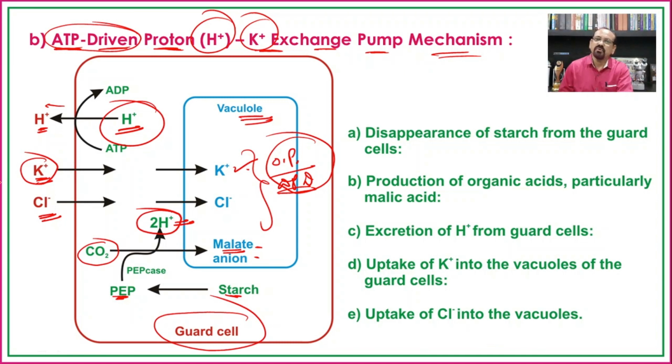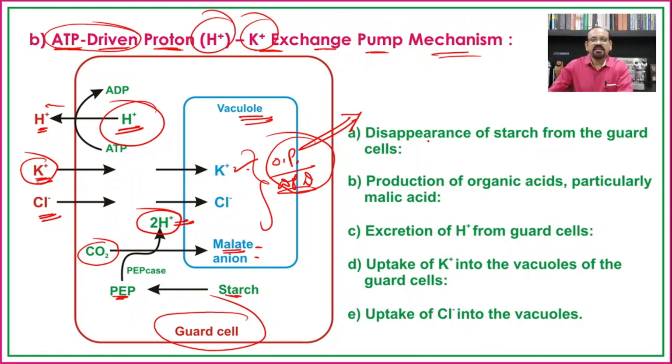In this way, when there is an increase in the osmotic pressure or DPD, the stomata open. And if the reverse condition occurs, that is, the protons are absorbed and the potassium ions are released from the cell, then there is a decrease in the osmotic pressure or DPD of the guard cell, which results in exosmosis, which results in the closure of the stomata. In this way the stomata open and close by proton and potassium ion exchange, and hence it is known as the proton-potassium exchange pump mechanism.